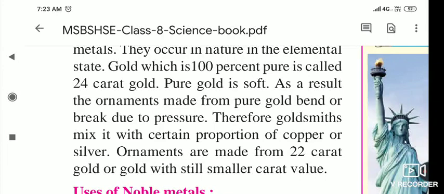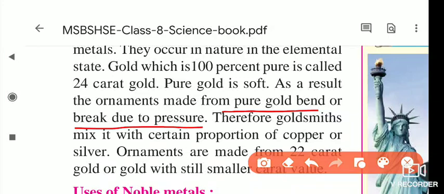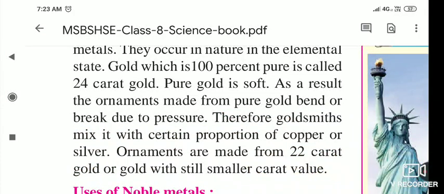As a result, ornaments made from pure gold bend and break due to pressure. Therefore goldsmiths mix copper or silver into the gold, so it becomes hard, and ornaments are made from 22 karat gold, with still smaller karat values also there.